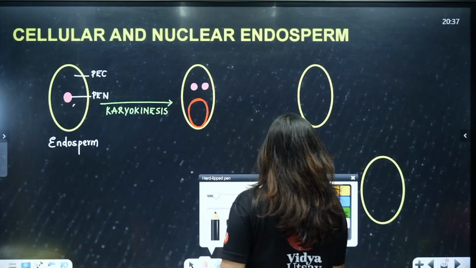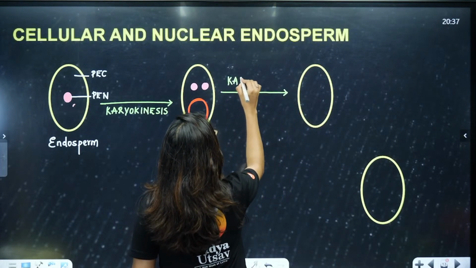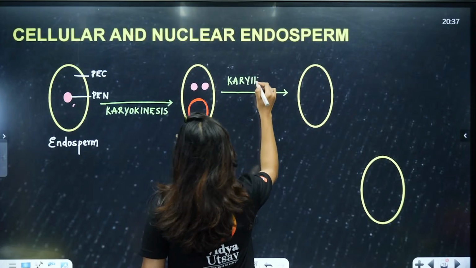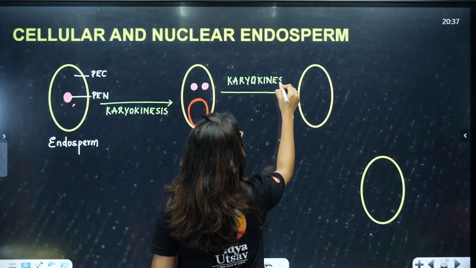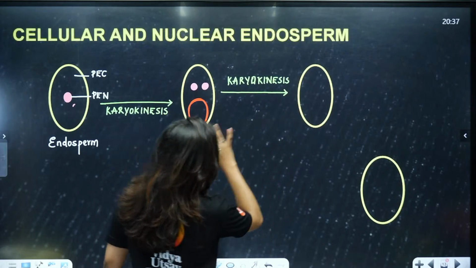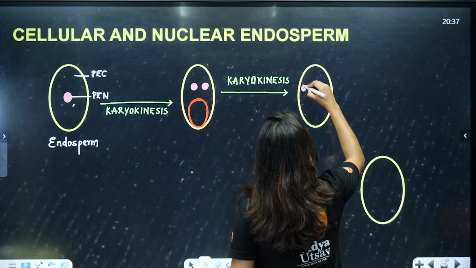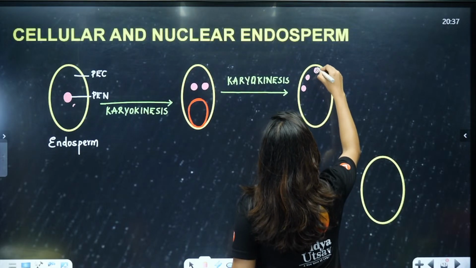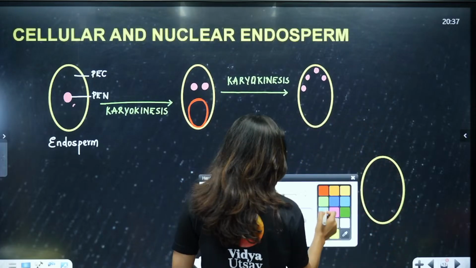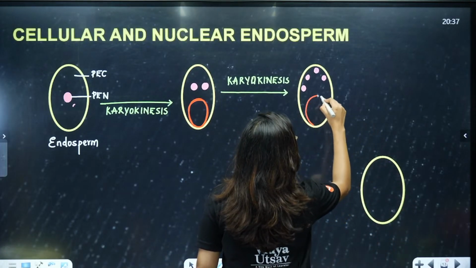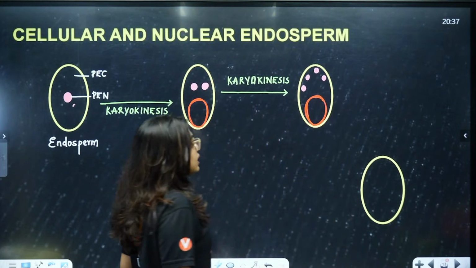Here what is going to happen, students? Again the same thing, karyokinesis will happen. Here I will write about cytokinesis together, don't worry about that. Here what is going to happen? 1, 2, 3, 4. 2 to 4 has happened. Again slowly your zygote is trying to become an embryo, that is what is happening.